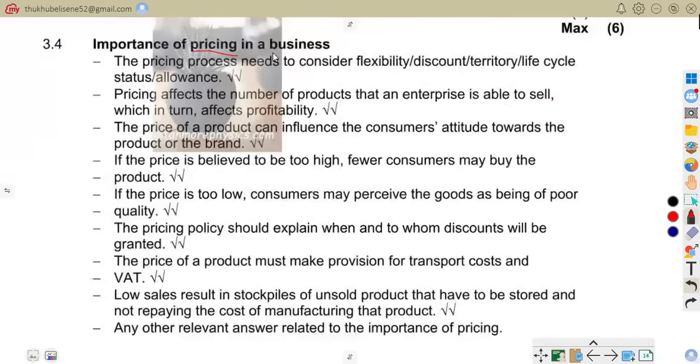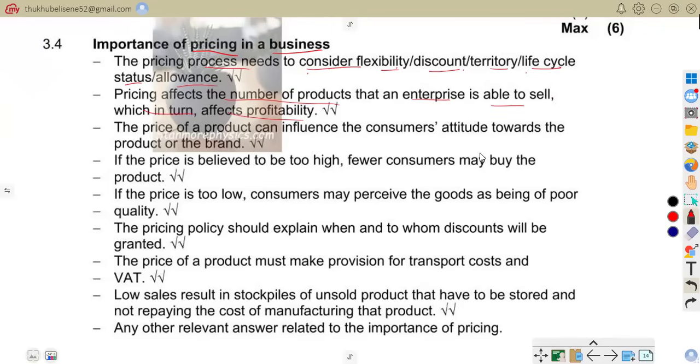Importance of pricing in business. As it says, the pricing process needs to consider flexibility and discount, territory, life cycle status, or allowance. So that is importance of pricing. It affects sales and profit. Pricing affects the number of products that an enterprise is able to sell, which in turn affects profitability.